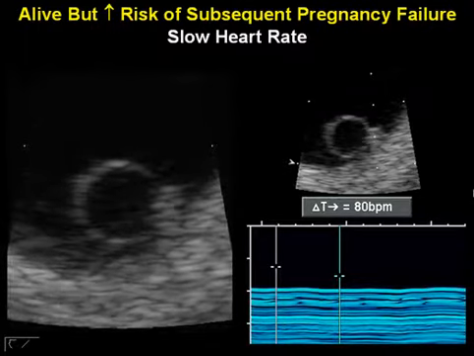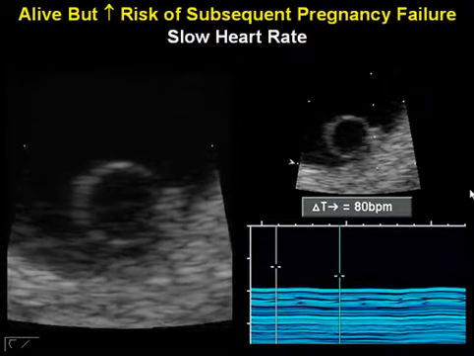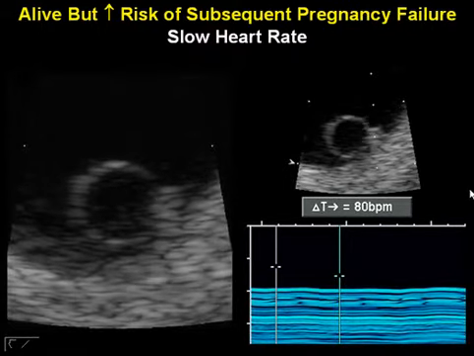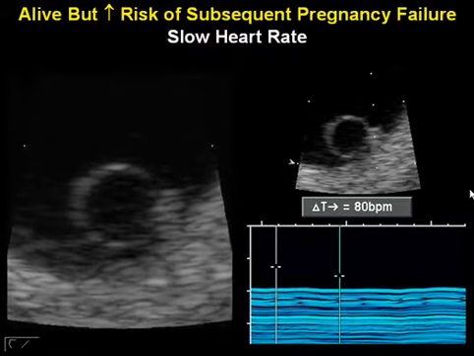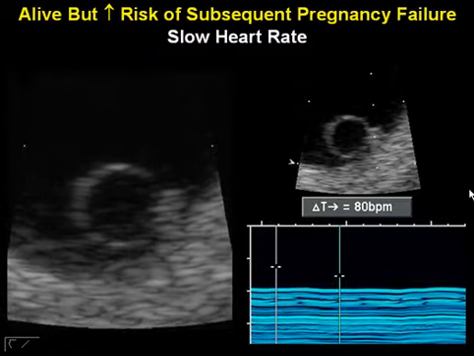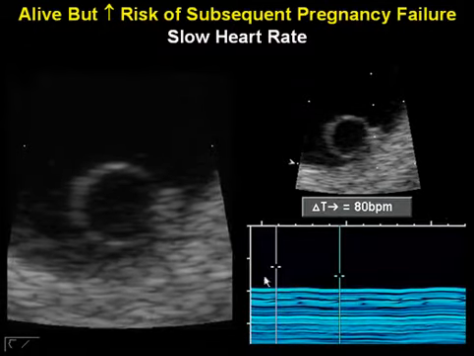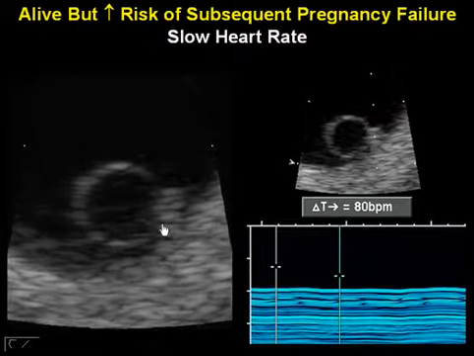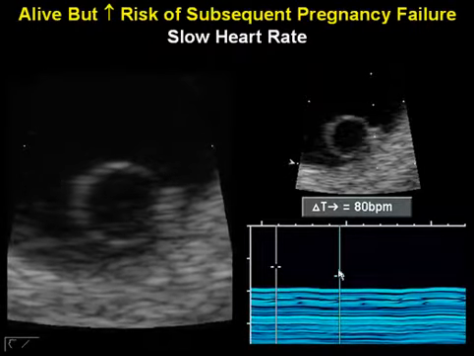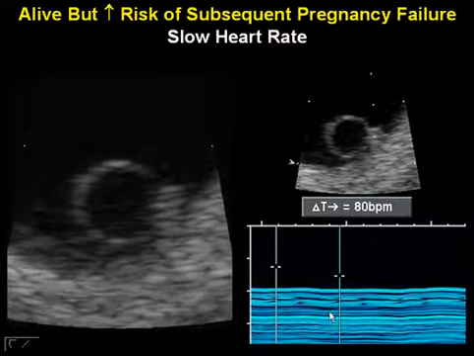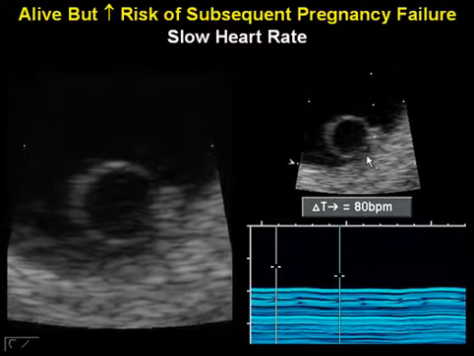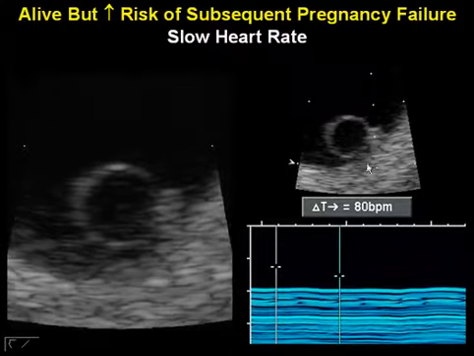One of the findings that indicates that the fetus or embryo is alive on today's scan, but is at elevated risk for subsequent pregnancy failure, is a slow heart rate. You can see with your eyes that this heartbeat looks kind of slow. When we do an M mode and we actually measure the heartbeat, we can see it's going at 80 beats per minute, which, as you'll see in a minute, is a slow heartbeat.